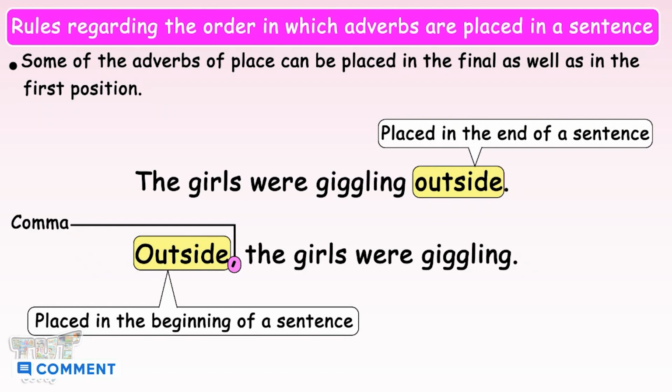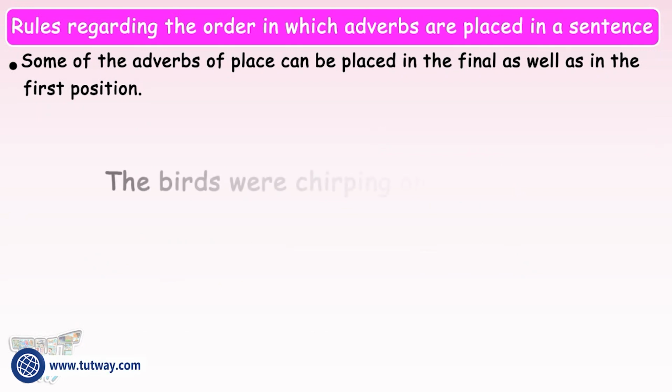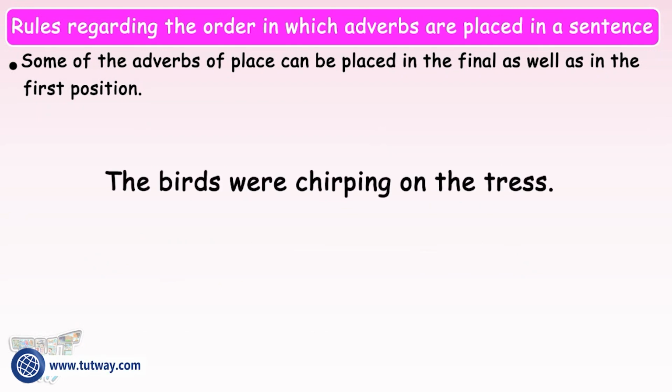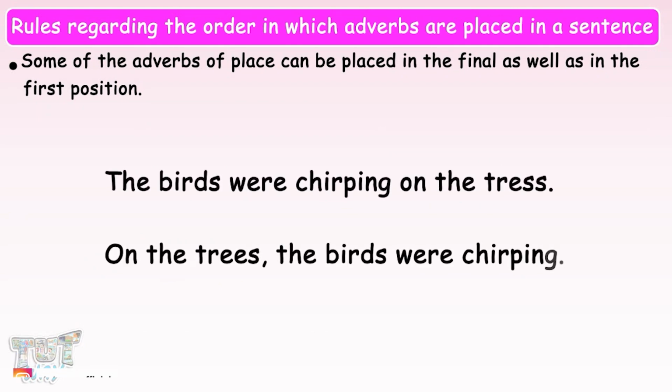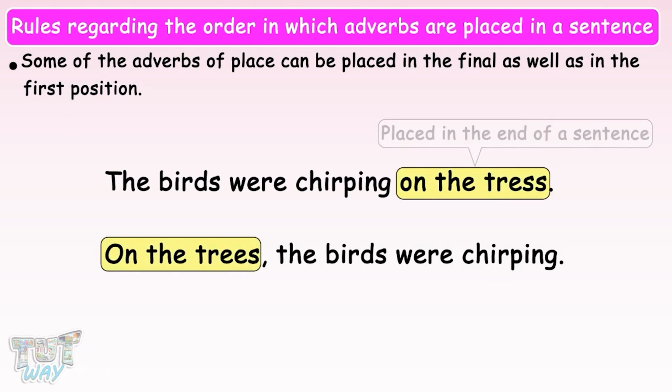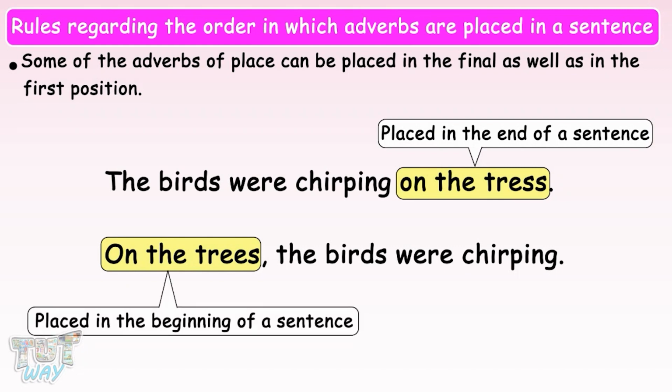Here we have more examples. The birds were chirping on the trees. On the trees, the birds were chirping. Here, the adverb phrase or adverbial on the trees is used at the end of the first sentence and in the beginning of the second sentence. And when it is used in the beginning, it is followed by a comma. Now here we have the next rule.